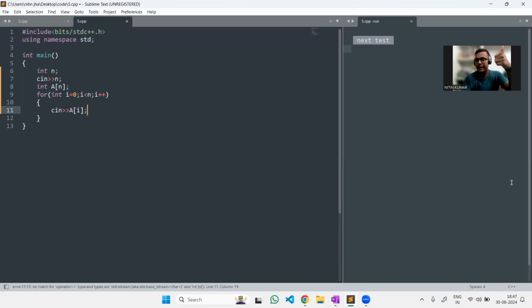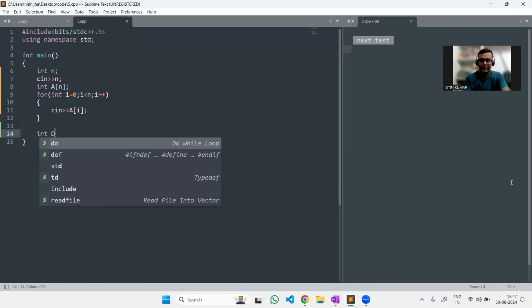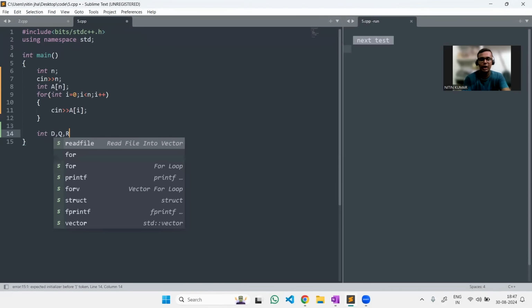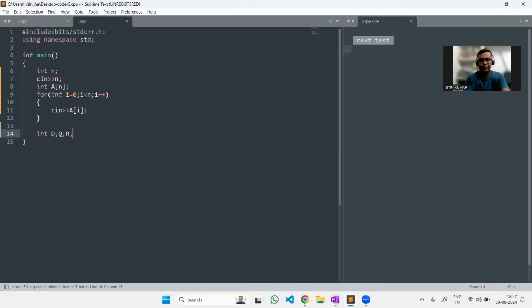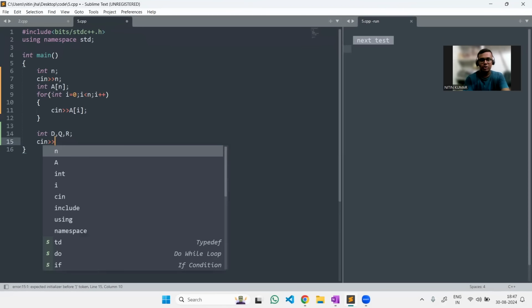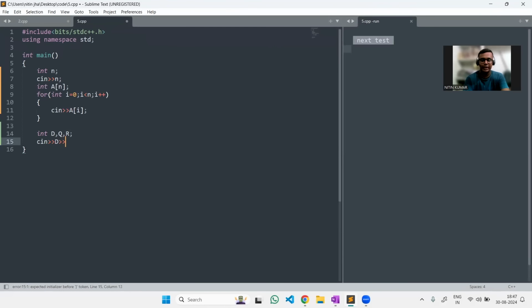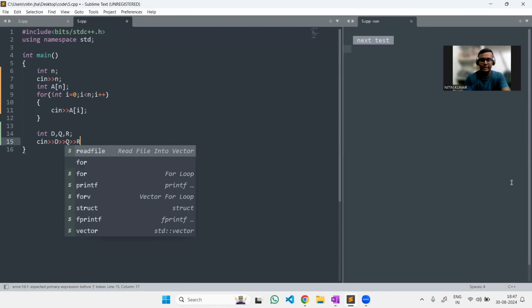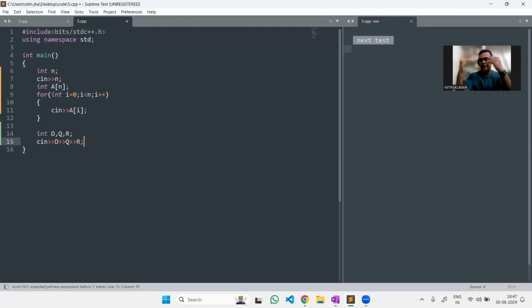So the array has been taken as input, and the size of the array has also been taken as input. Now the next input will be D, then Q, and then R. Let's take everything one by one as input. D will be the first input, then Q, and then the input will be represented as R. In this way, the input will happen in this particular problem. Now we have all the input sorted.